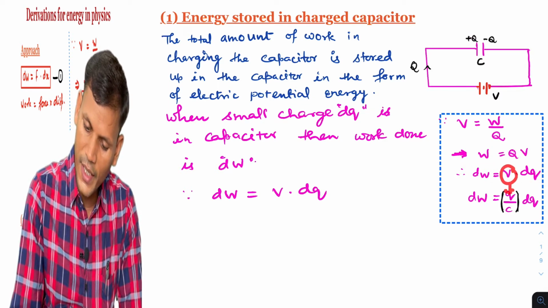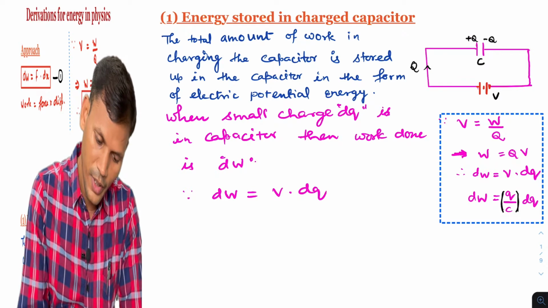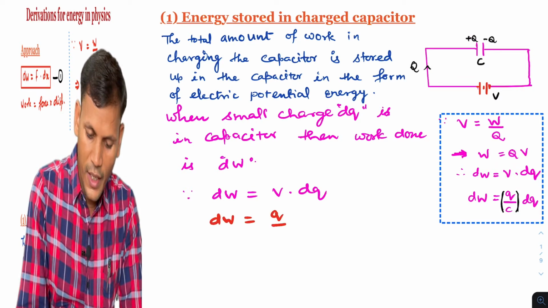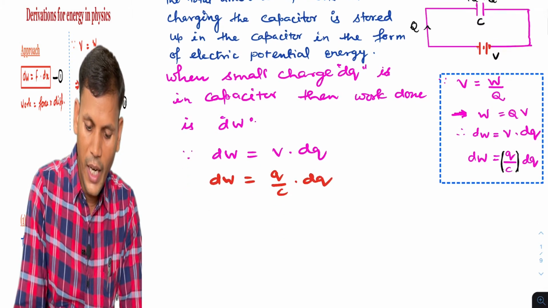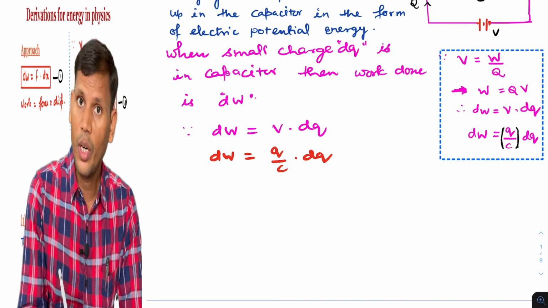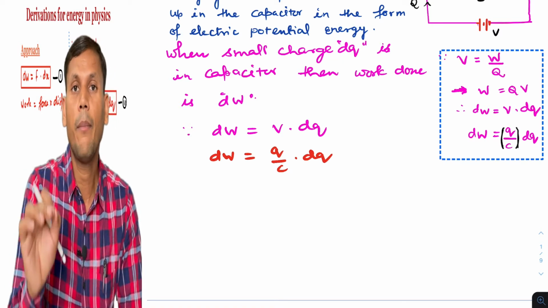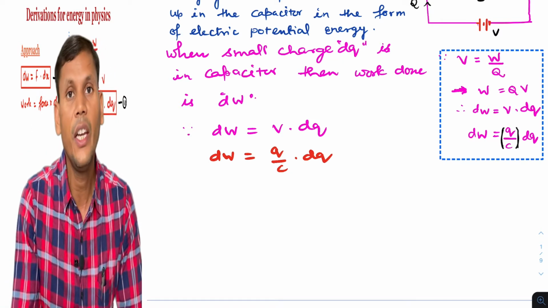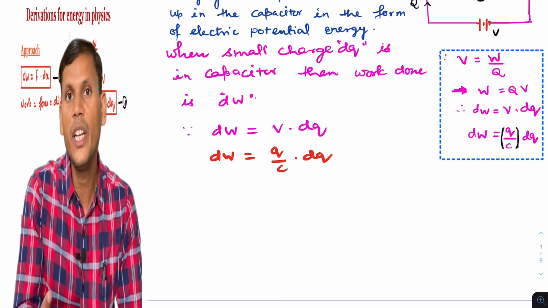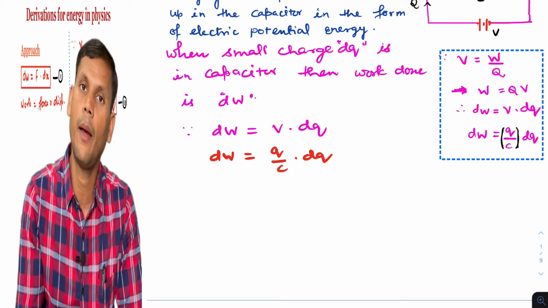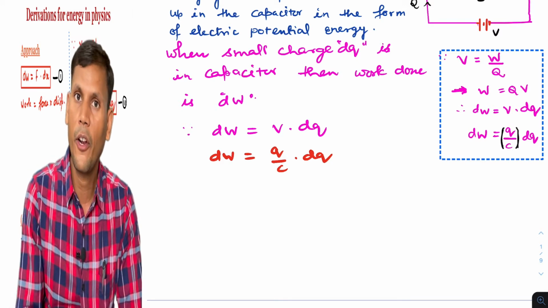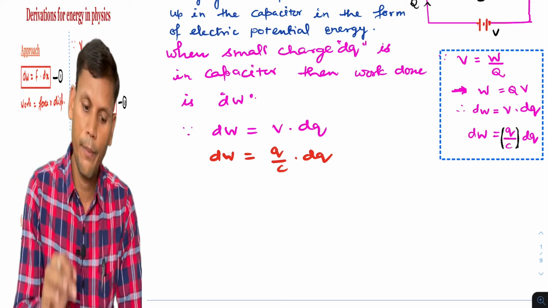V is q by c. I will use that term. So dw will be v, which is q by c, into dq, and we get the small work done. When the capacitor gets charged, the initial charge is 0, and when it is fully charged, the total charge is capital Q. So we will apply the limit from 0 to capital Q.